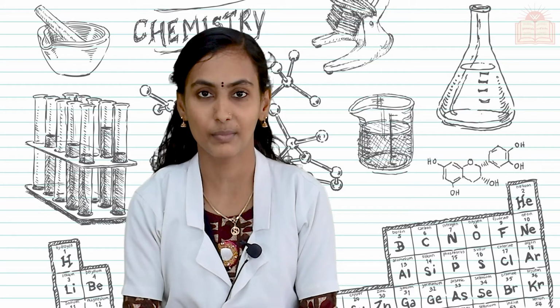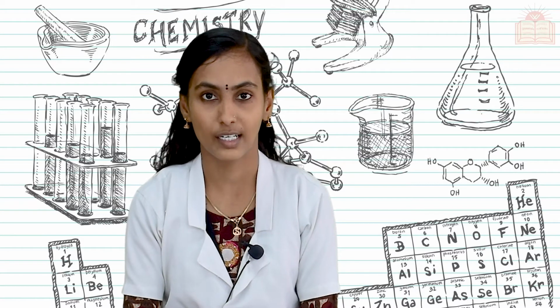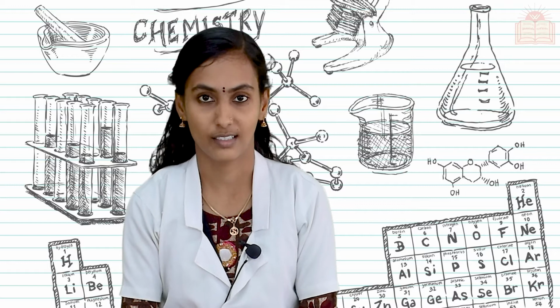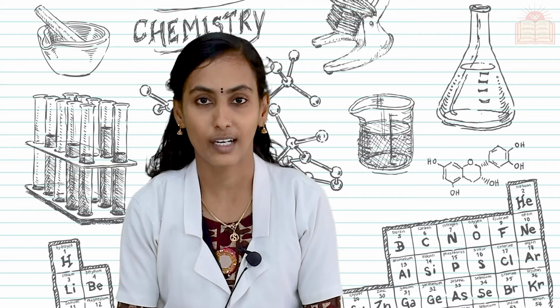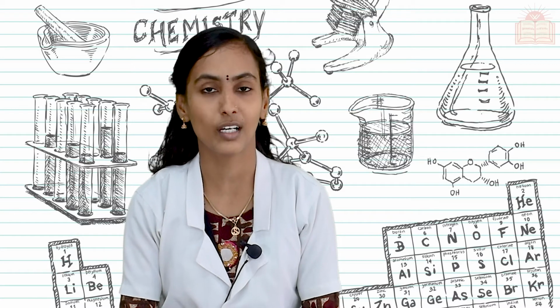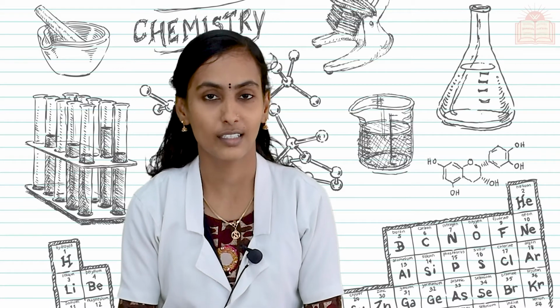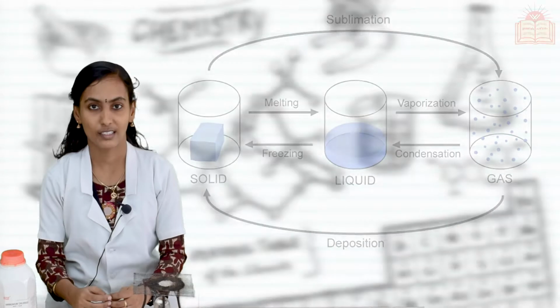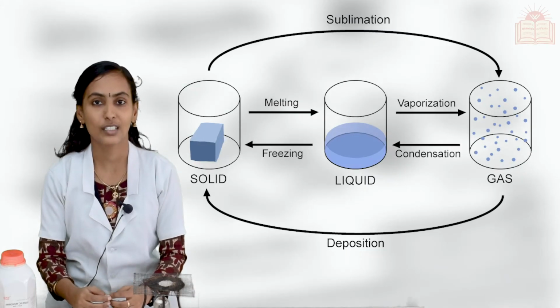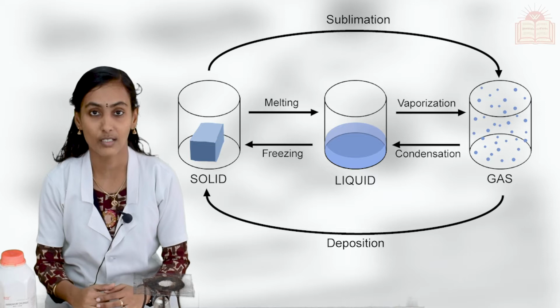In the first chapter, we have learned about sublimation, isn't it? What is meant by sublimation? The process of conversion of solid state into gaseous state directly without reaching its liquid state. That direct conversion is known as sublimation.